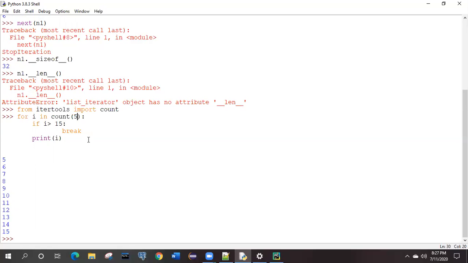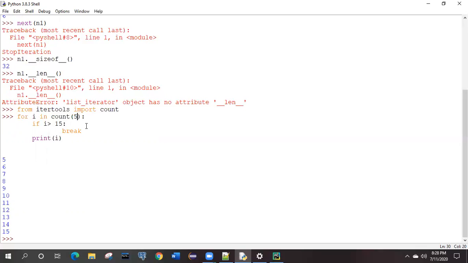Your task, just listen over here because I'm not typing. What is your task? First, execute these lines. Second time, you have seen that in the count there was a start value and steps, right? So after 5, comma, give one step. By default it is 1. Just try to give 2 or 3. Remaining lines will be the same.